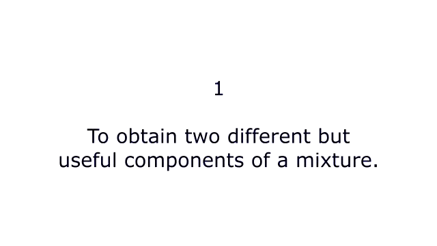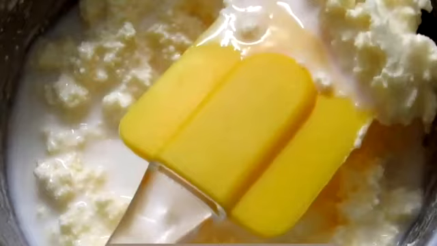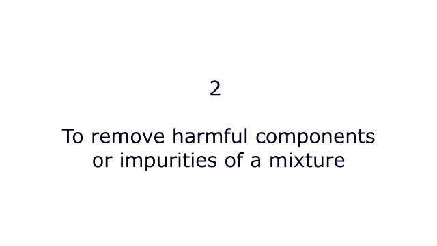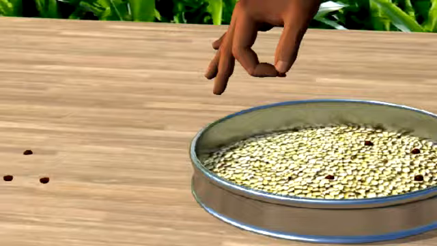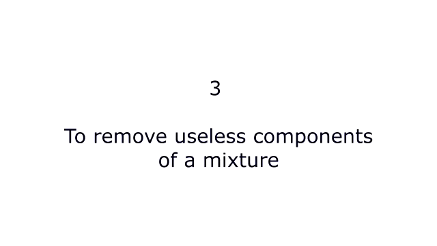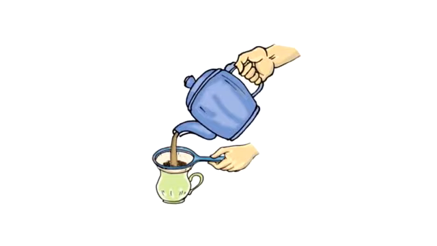Number 1, to obtain two different but useful components of a mixture. Example, butter from milk. Number 2, to remove harmful components or impurities of a mixture. Example, removing small pieces of stones and husk from rice or dal before cooking. Number 3, to remove useless components of a mixture. Example, tea leaves from tea.